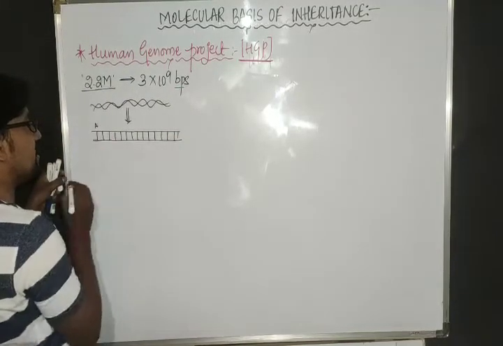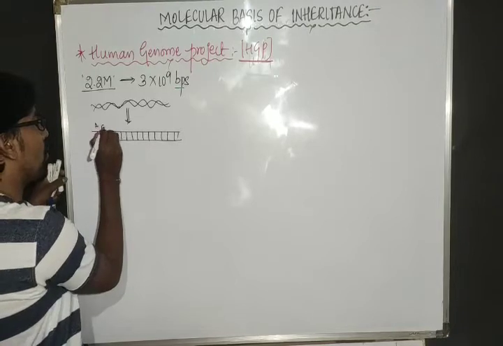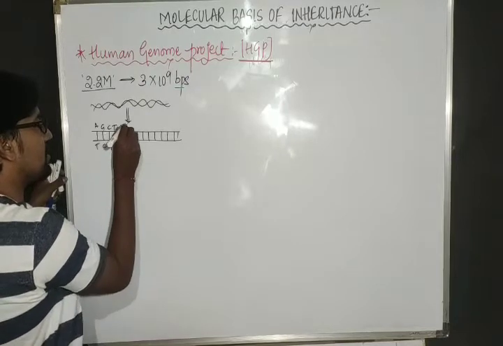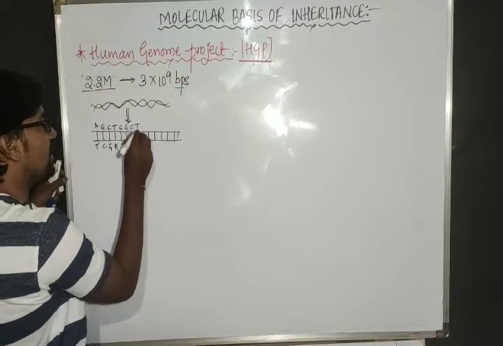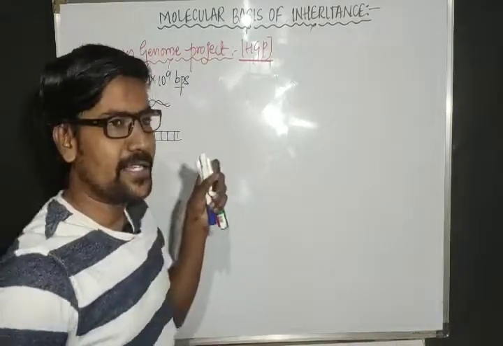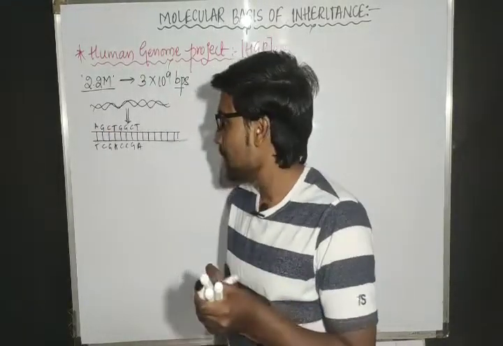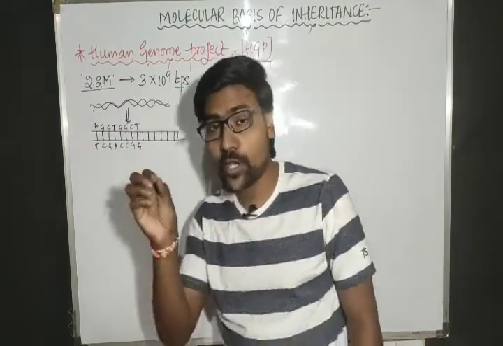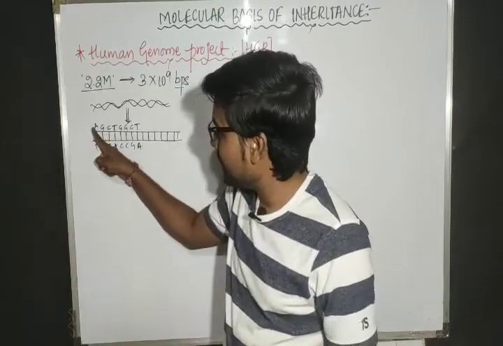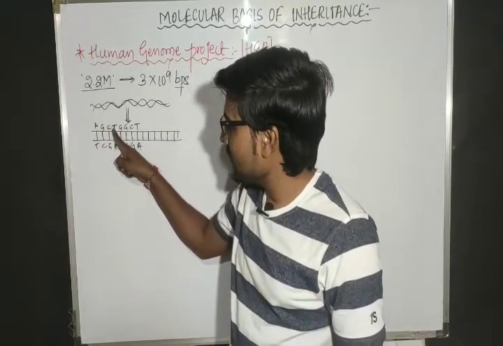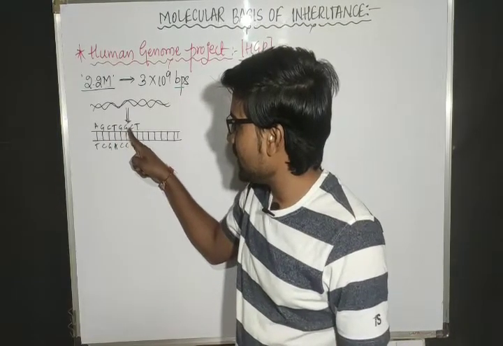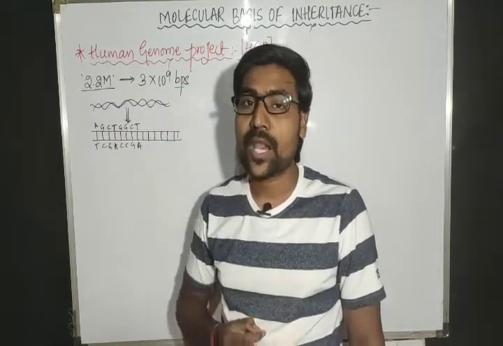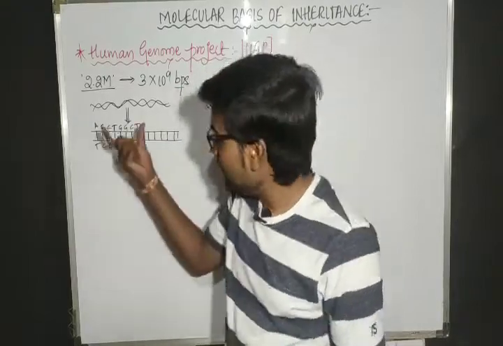Suppose here adenine is present. Yes, thymine, guanine, cytosine, guanine, thymine, adenine, guanine, cytosine, guanine, thymine, adenine. So like that, I can write the complementary base pairing, right? Now, first is adenine. I am talking about the nucleotides. First adenine, next guanine, next cytosine, next thymine, next guanine, cytosine, thymine. So this we will call the order of sequencing in the DNA.